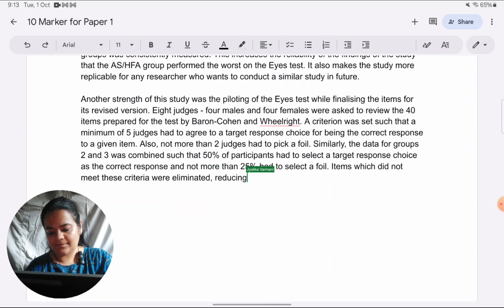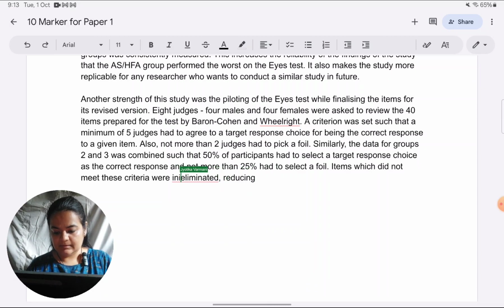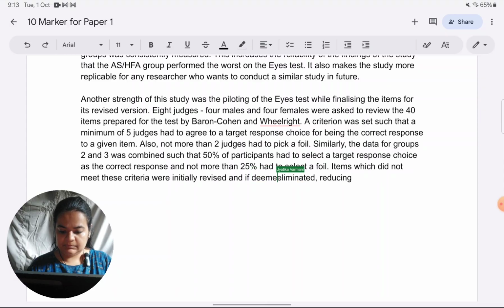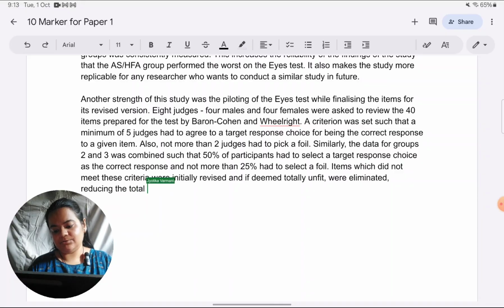were initially revised, and if deemed totally unfit, were eliminated, reducing the total number of items to 36.